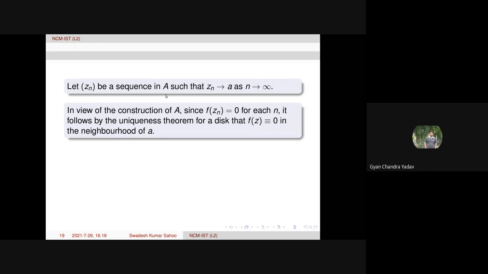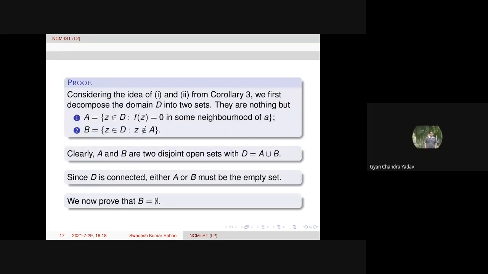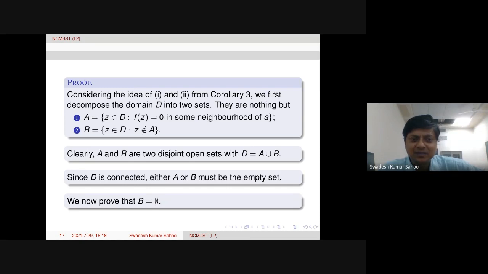Yeah, this is one more point. Then f of Zn is 0 only when Zn belongs to A, because by hypothesis A is non-empty. The way we have taken the hypothesis, capital A is a non-empty set, so we don't need to prove A to be non-empty. Capital A is constructed as a collection of points such that f of z is 0 in some neighborhood of A.